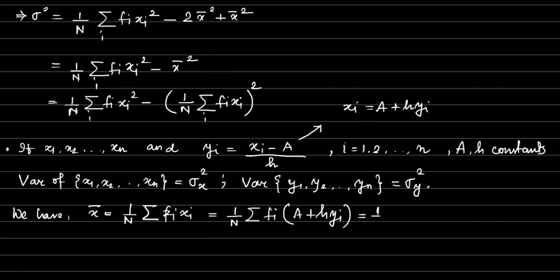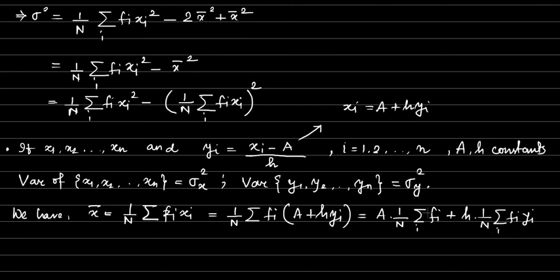This is 1 by n. If you separate this, what will happen? It will be 1 by n. Since a and h are constants, let me write it in a single line: we can write this as a into 1 by n summation over i fi plus h into 1 by n summation over i fi yi.